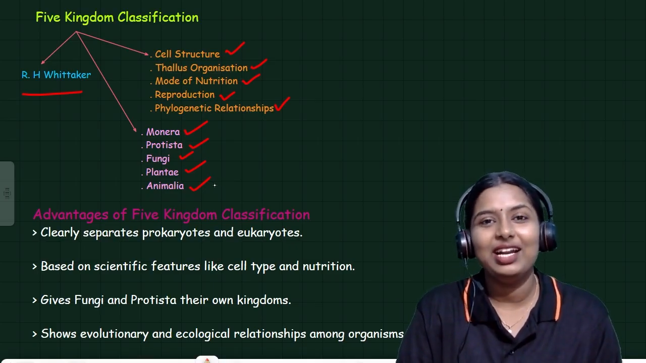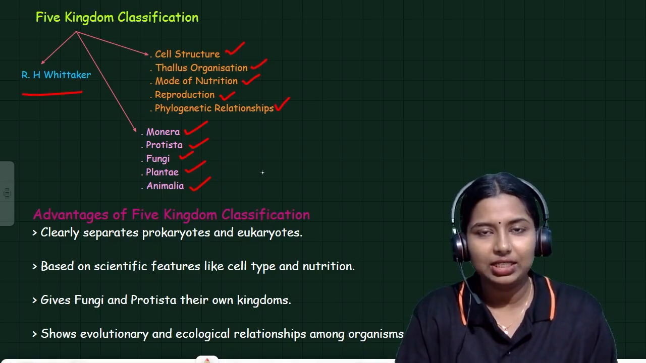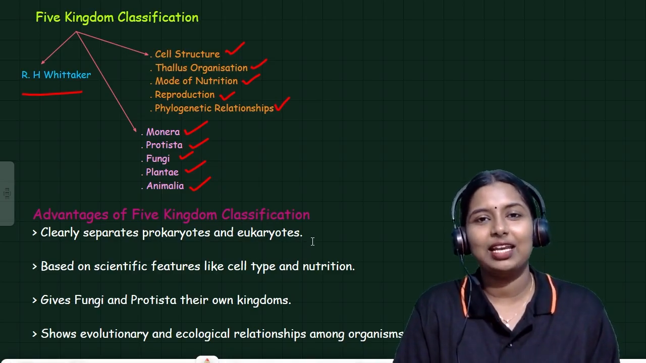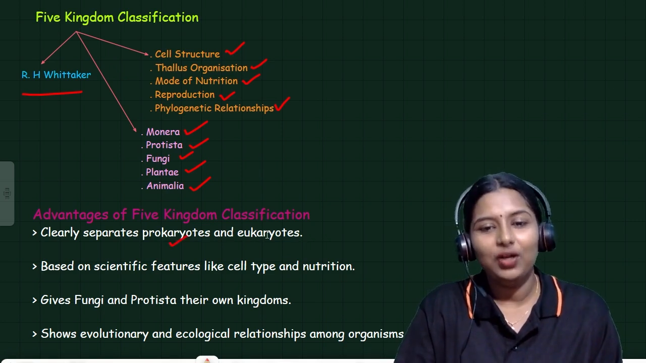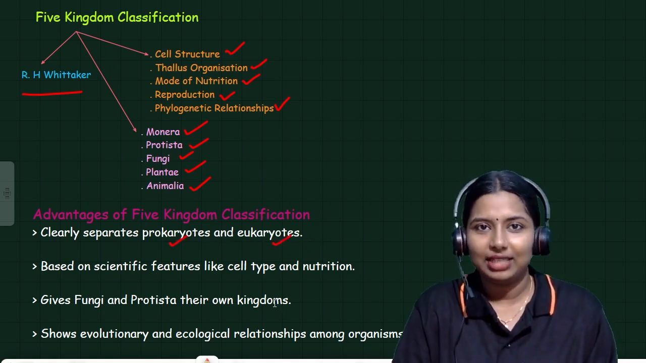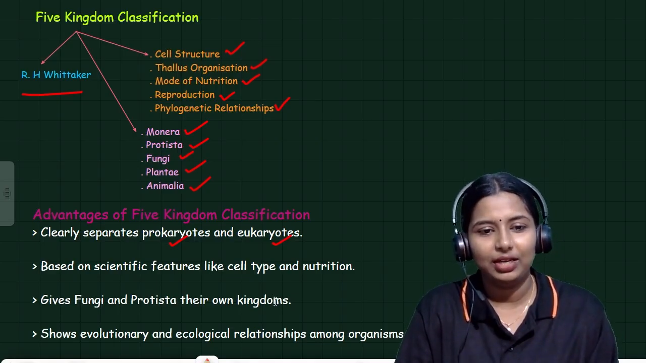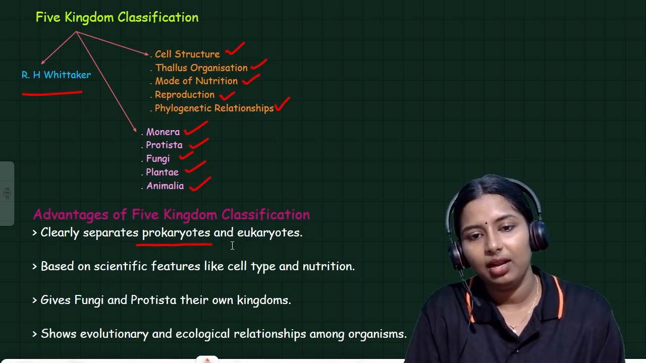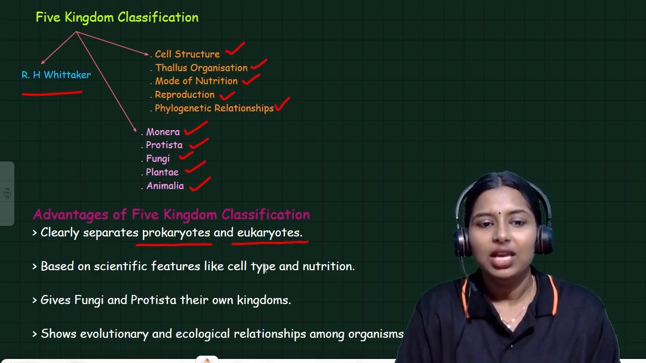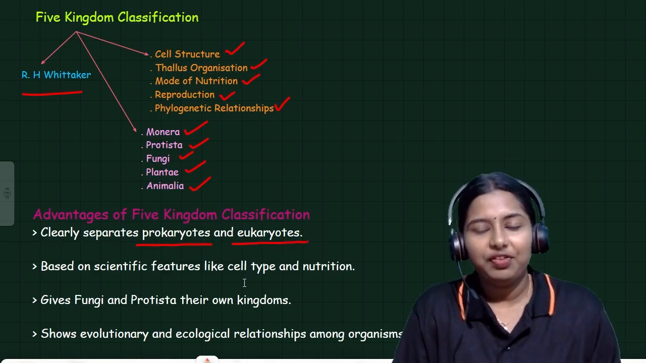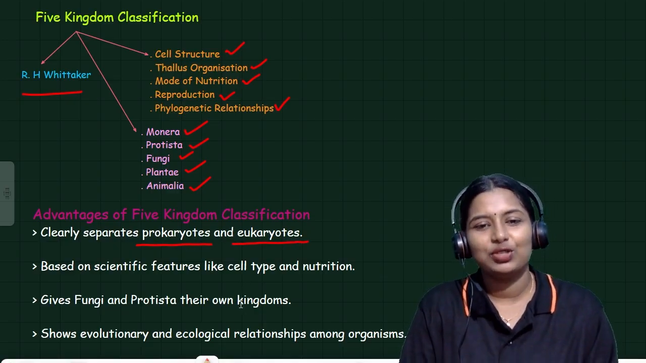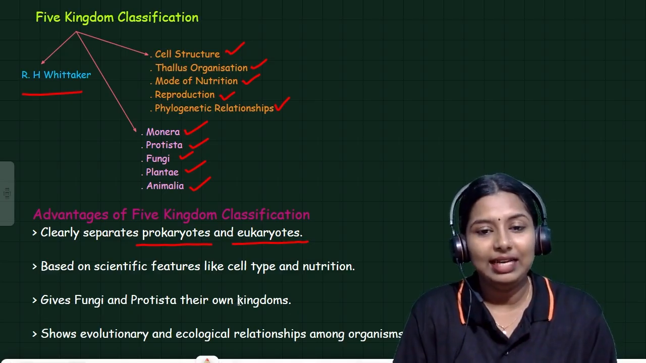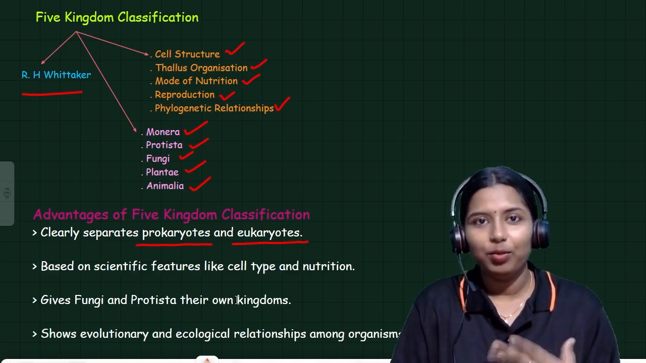And it has some advantages, Pasangala. First advantage: it clearly separates prokaryotes and eukaryotes. So it gives a clear idea about prokaryotes and eukaryotes. Based on scientific features, wait a second, I will underline it, otherwise you will not notice this. Based on scientific features like cell type and nutrition. So this is the second advantage. Here R.H. Whittaker considered the cell type and nutrition, the mode of eating.